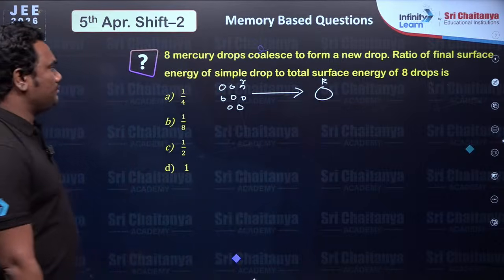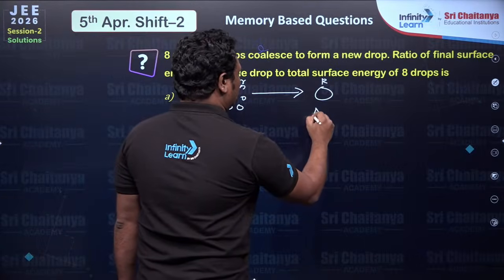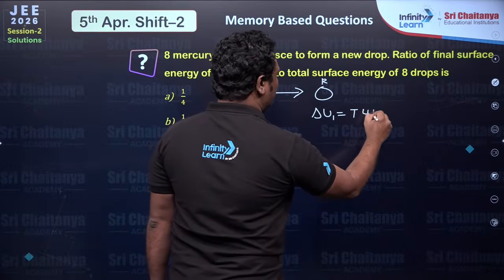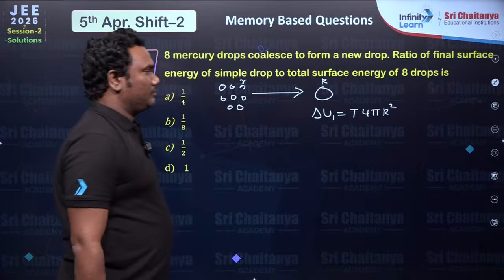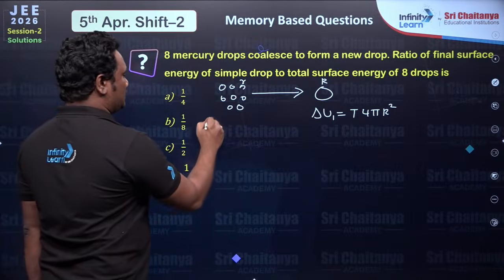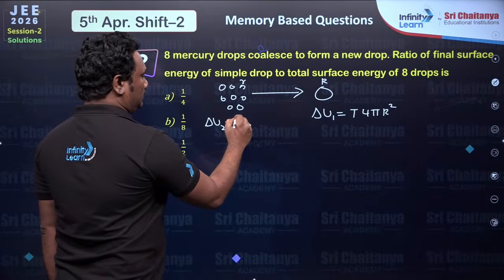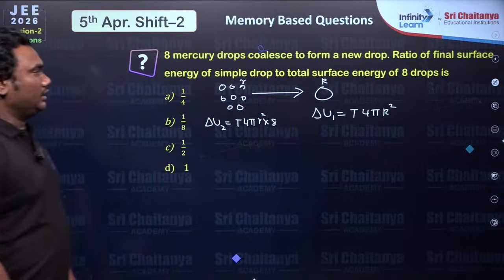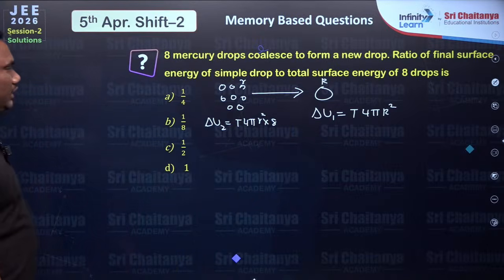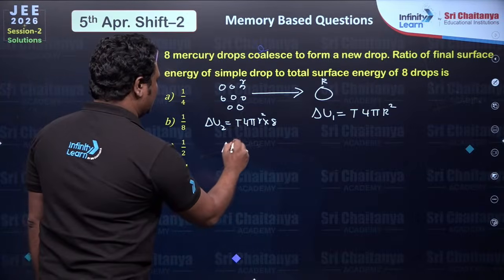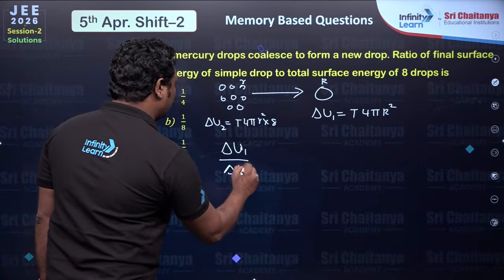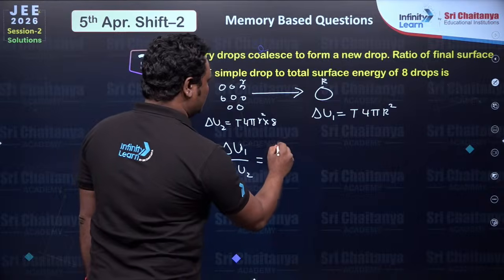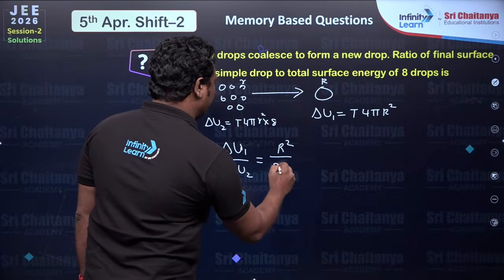So the surface energy of this bigger one, delta U1, is T into area, which is 4 pi R square. For the smaller ones, it is T into 4 pi small r square, and these are total 8. Each one will have T into 4 pi r square. So this ratio is being asked, delta U1 divided by delta U2, which is R square by 8 small r square.